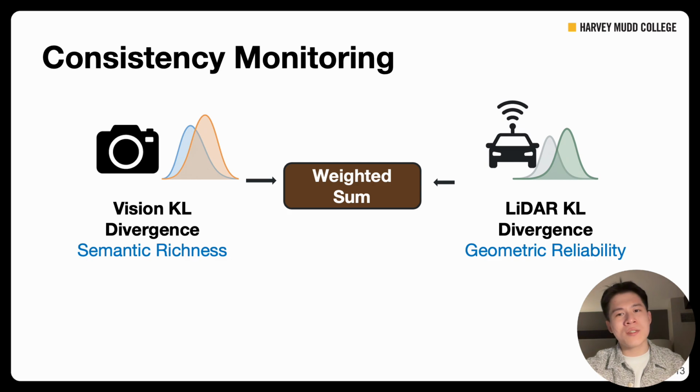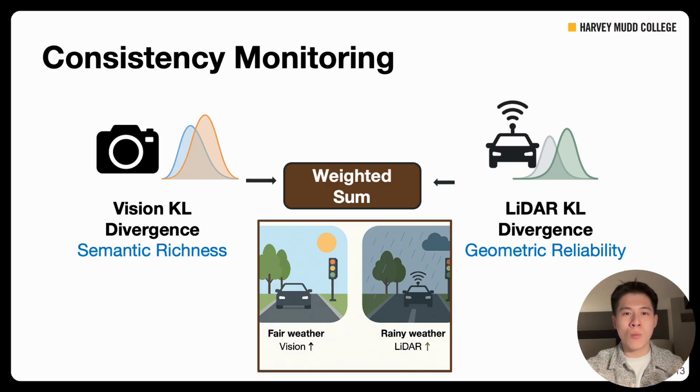So in the consistency monitoring and sensor fusion, we compute a KL divergence from both the vision and LiDAR modules. The vision module provides semantic richness, and LiDAR provides geometric reliability. In this case, we perform a loosely weighted fusion where the weights are adapted based on environmental conditions. For example, in rainy weather, we weight LiDAR more heavily since the vision is degraded. And the whole adaptive fusion is key to our system's robustness.